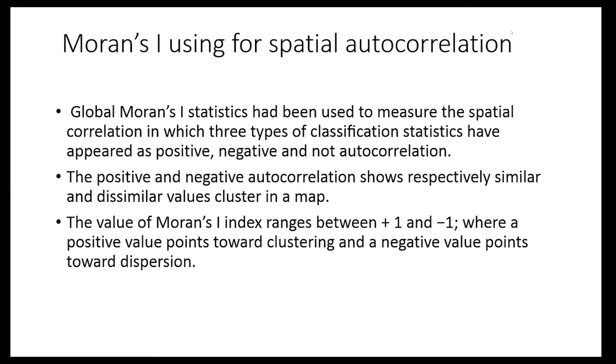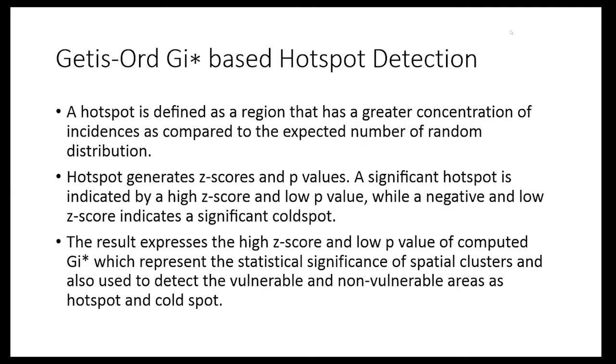Now the method is the Getis-Ord Gi* for hotspot detection, where a hotspot is defined as a region that has a greater concentration of incidents as compared to the expected number under random distribution. The hotspot analysis generates a Z-score and p-value.